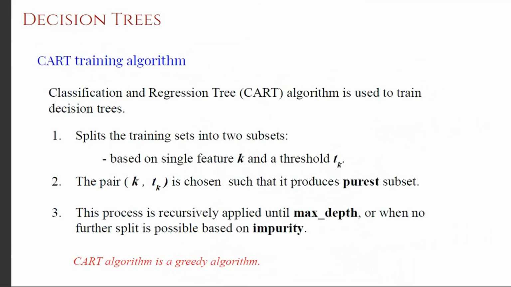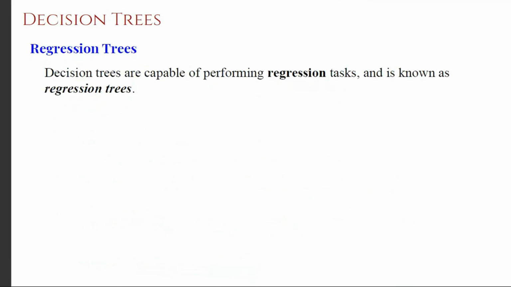This is a classification problem we saw. We can apply this for regression as well. That is why this is called classification and regression trees. It's a similar idea. The only difference will be about the criterion that we use. You can try regression using decision trees as well, and they are usually called regression trees.